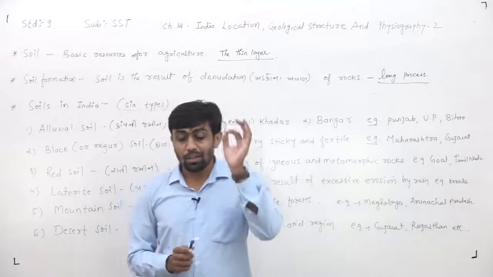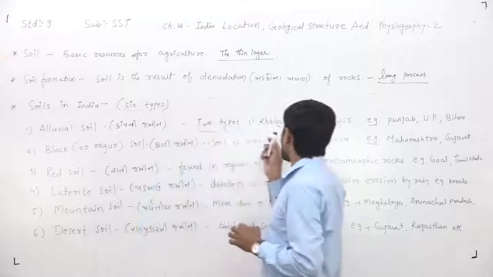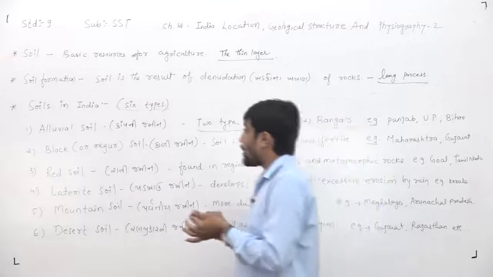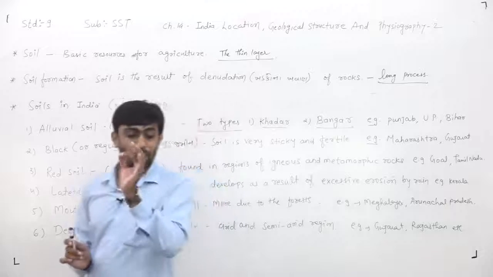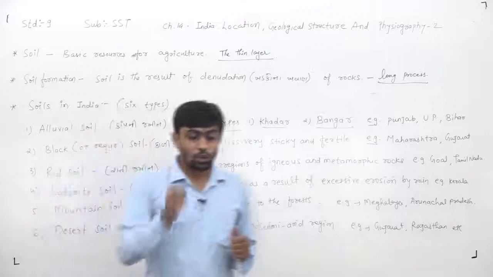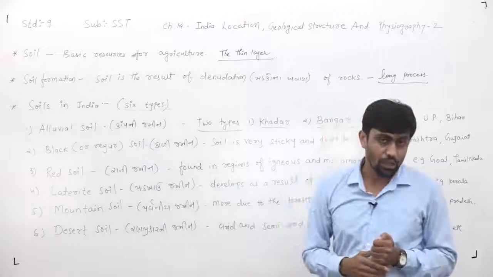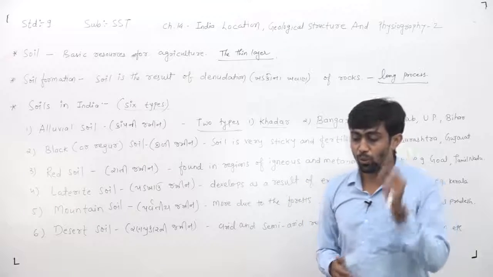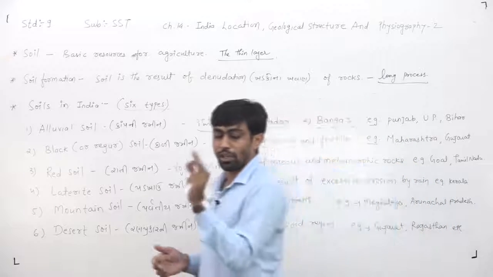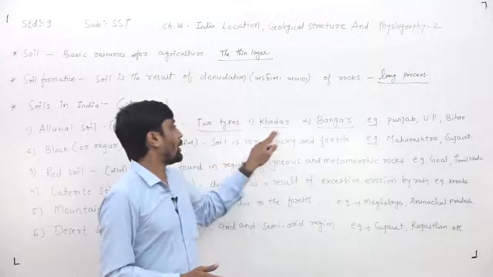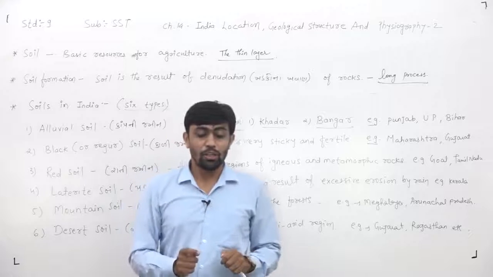One is Khadar and the second is Bangar. These two are the two types of alluvial soil. How is this soil formed? The soil formed due to fresh alluvial deposits is known as Khadar soil.